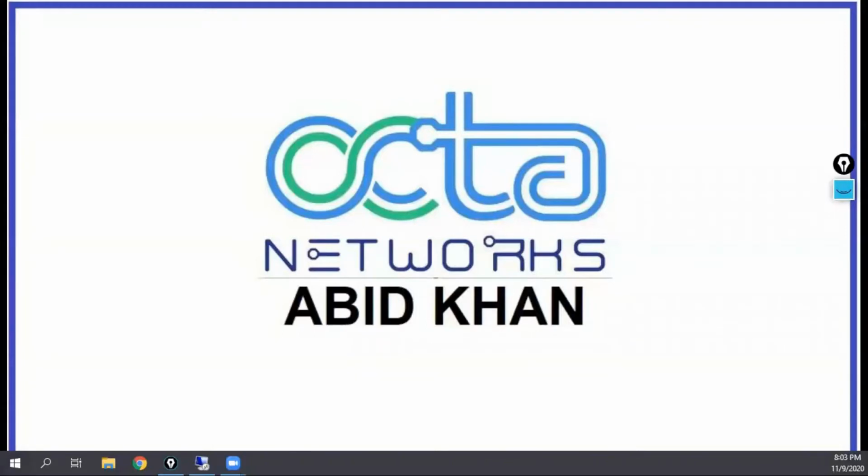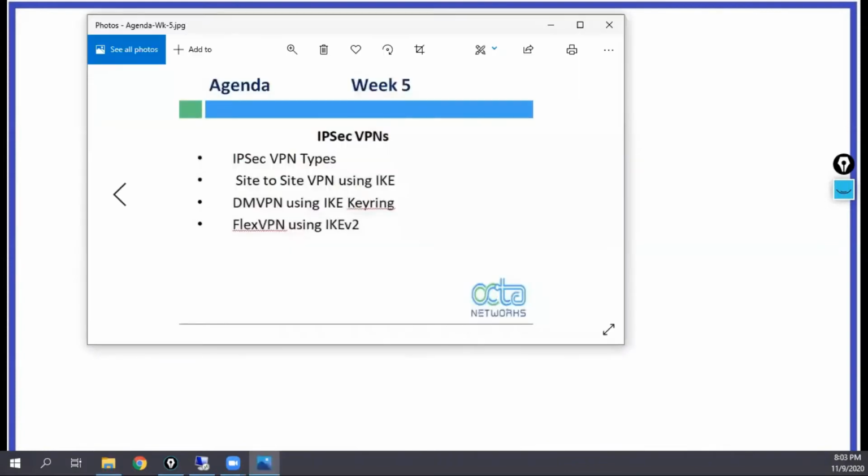So the agenda for this week, basically, let me put up the agenda. So the agenda for this week is what? IPsec VPNs. And in IPsec VPNs, we'll discuss the various types of IPsec VPN.